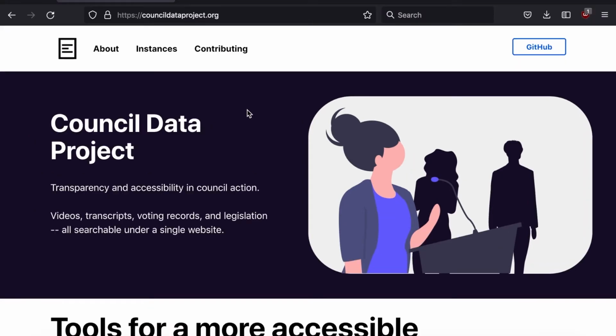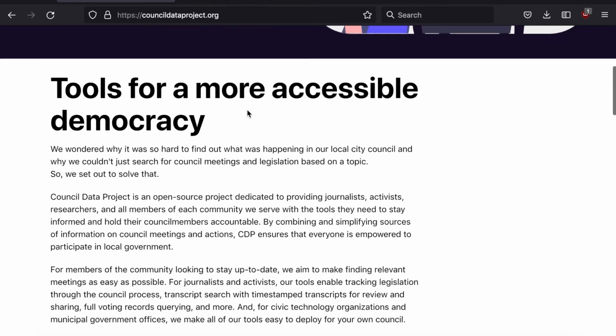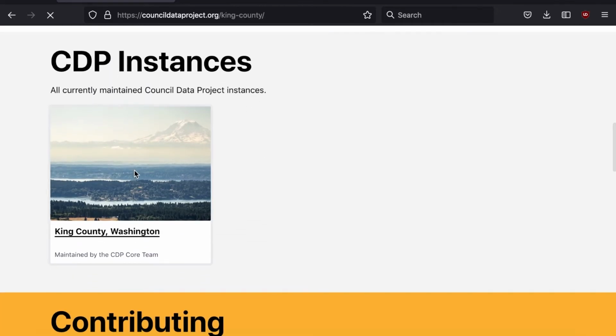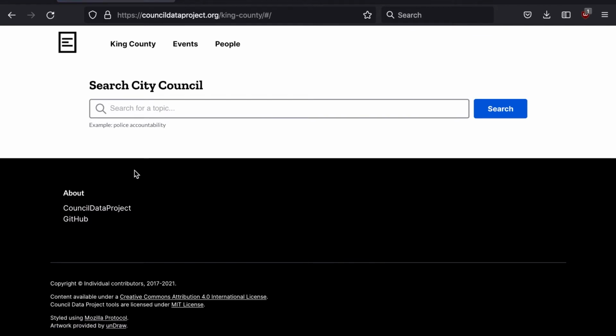So let's run through an example of how CDP works. Here we're at CDP's landing page, which just gives a summary of what we're about. Let's go to the King County deployment. Let's say I want to search a topic such as COVID and how it's used in our local King County Council.